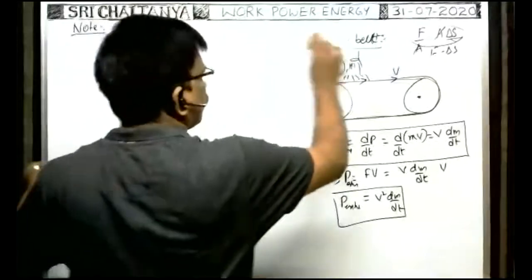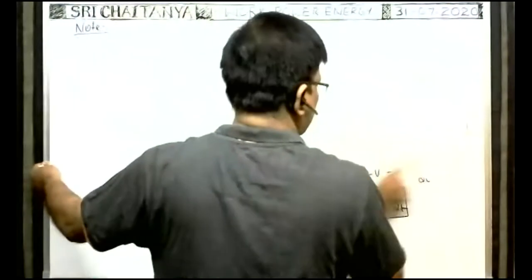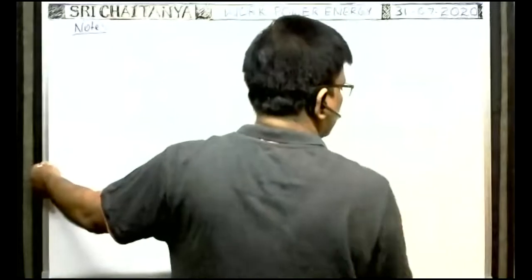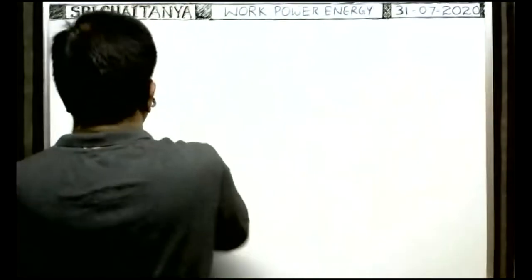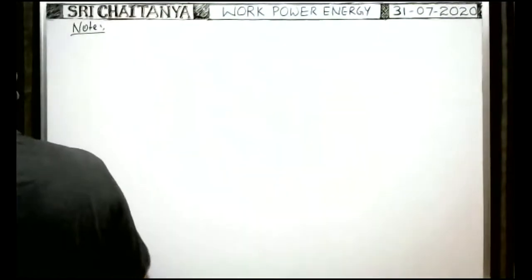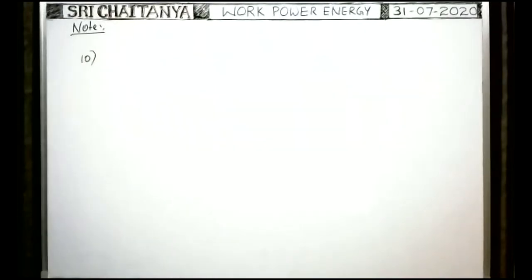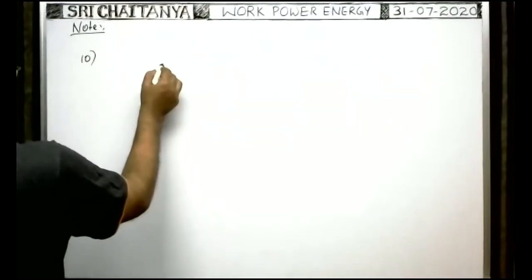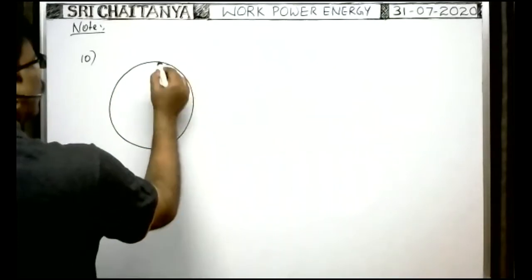Just we see one graph, then we go to problems. Tenth one. One body of mass m moving along a circular path.